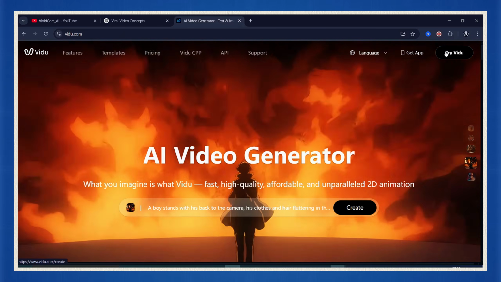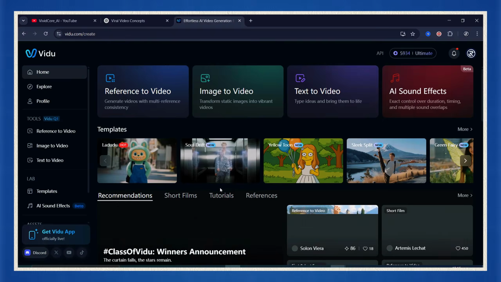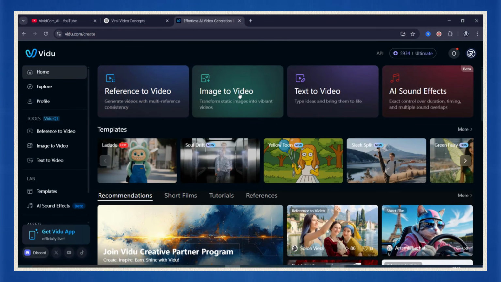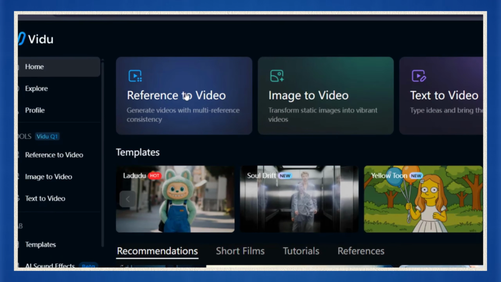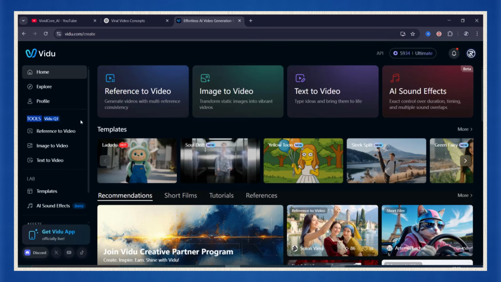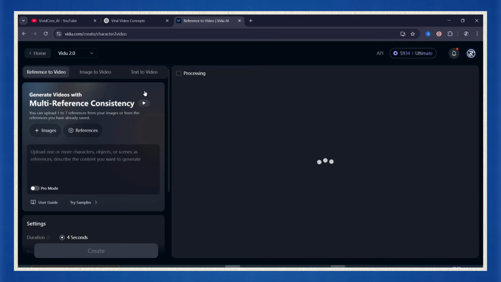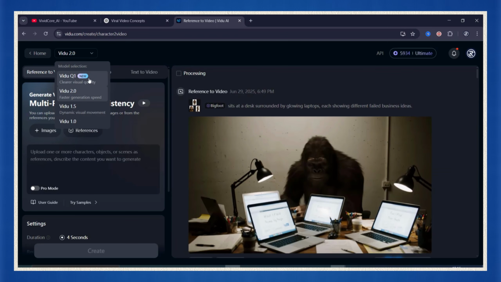Go to vidu.com and log in. You'll see 4 tools right on the dashboard: reference to video, image to video, text to video, and AI sound effects. We're using reference to video because that's the only one that keeps our character locked in from scene to scene. Also, we're using the newest model, Vidu Q1, because it generates high-quality videos. Now, before you generate anything, you need to create what they call a reference.